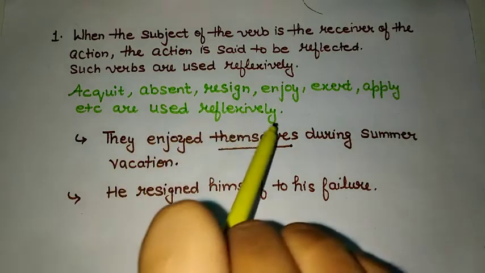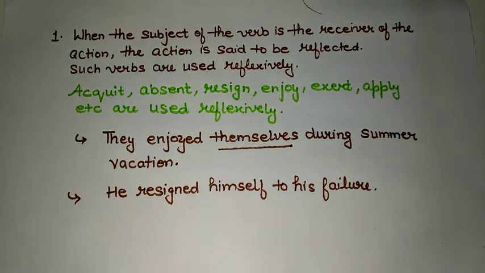They enjoyed themselves during summer vacation. Now, enjoyed is used reflexively here with the help of themselves. Because it is obvious, if they have gone for vacation, they will enjoy themselves only. Right? Next example.